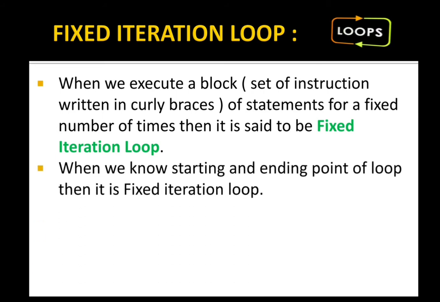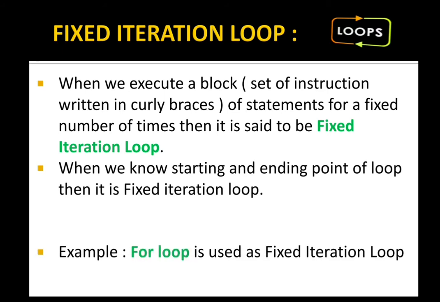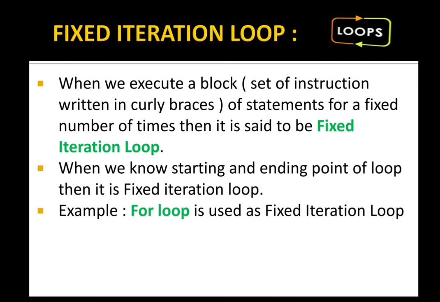When we know the starting and ending point of a loop, for example 1 to 10, 1 to 50, or 10 to 20, it is a fixed iteration loop. Whenever we have a situation of fixed iteration, we prefer the for loop only.